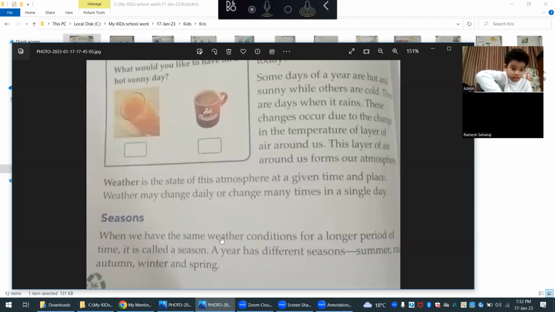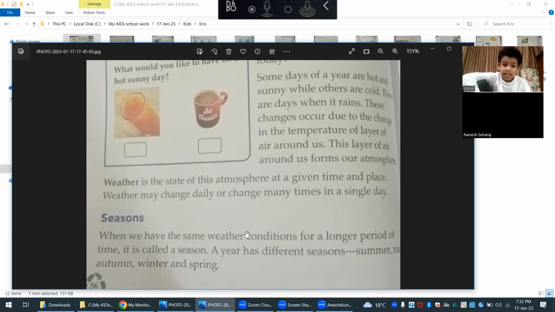Seasons. When we have the same weather conditions for a longer period of time, it is called a season. A year has different seasons like summer, rainy, autumn, winter, spring. How many are there? There are summer, rainy, autumn, winter, and spring.